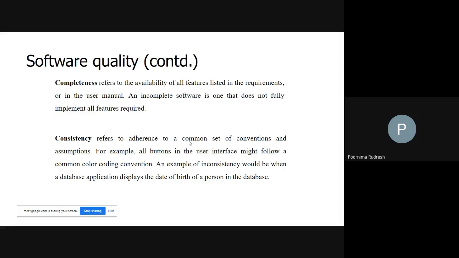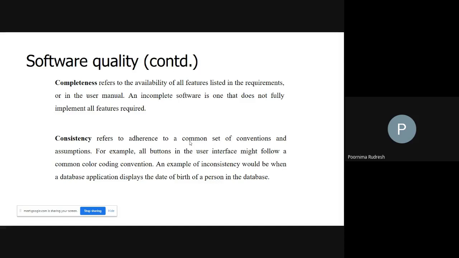These customers will give valid feedback to the development company, so that according to the feedback from the users or customers, the company decides that the developed product is meeting the users' requirements. Understood? So this is about correctness.